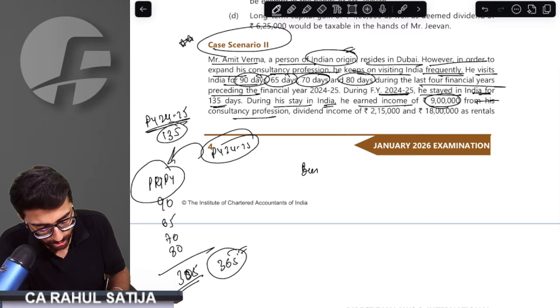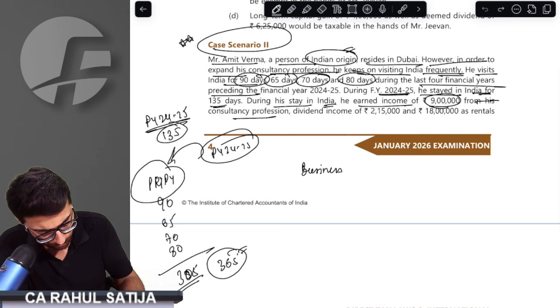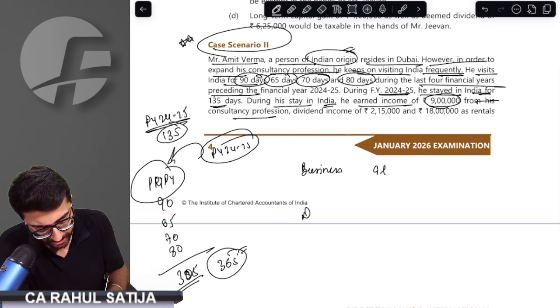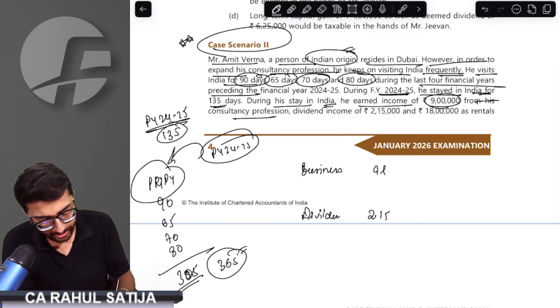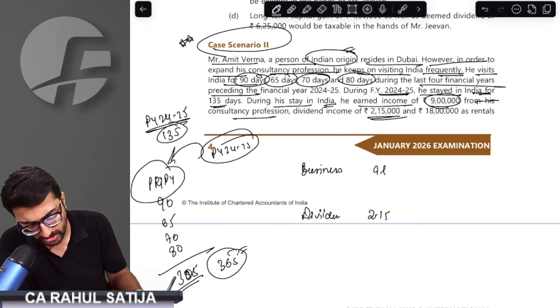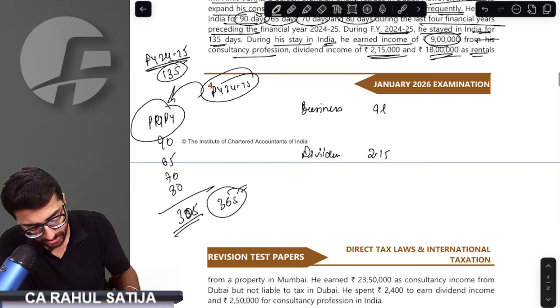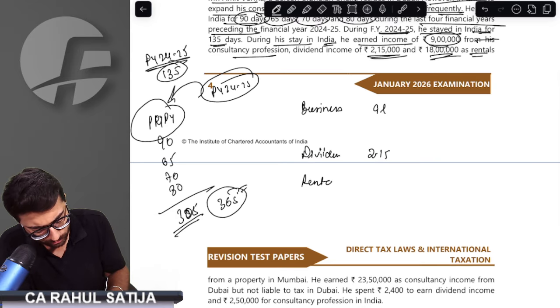For business income, how much business income does he have? 9 lakh. Okay, perfect. Business income he is having 9 lakh. Dividend, he is having 2.15 lakh rupees as dividend income and 18 lakh rupees as rental income. Perfect.